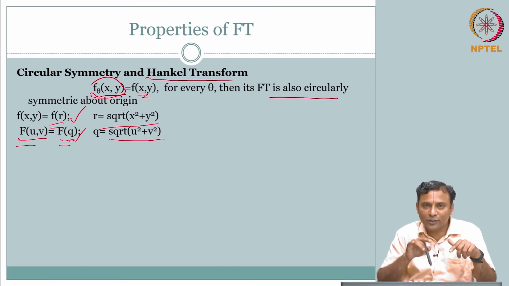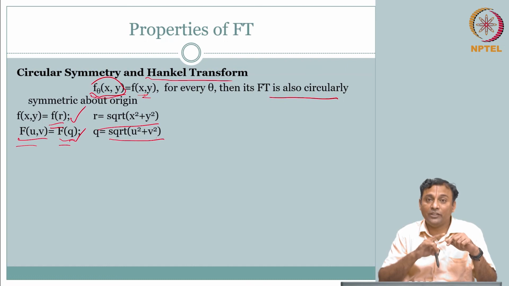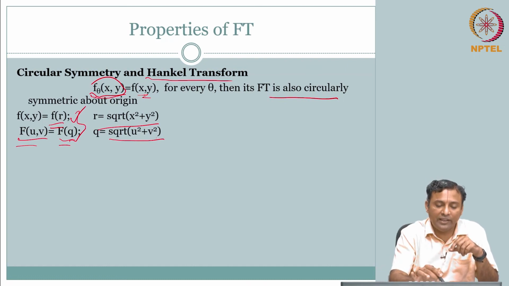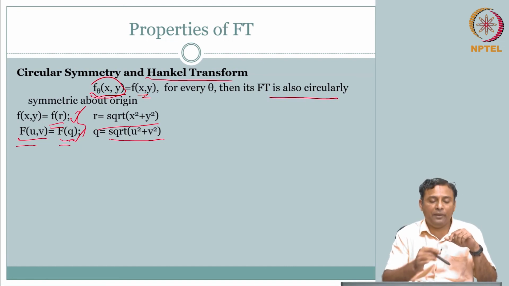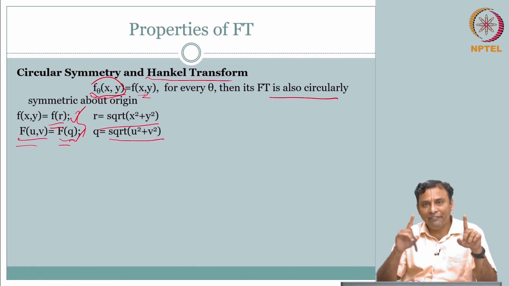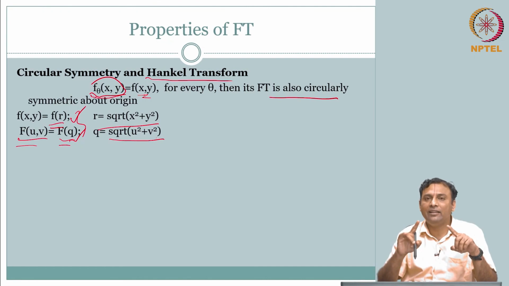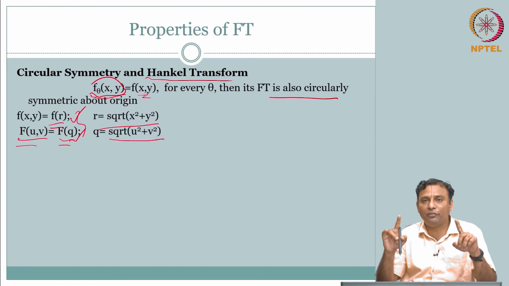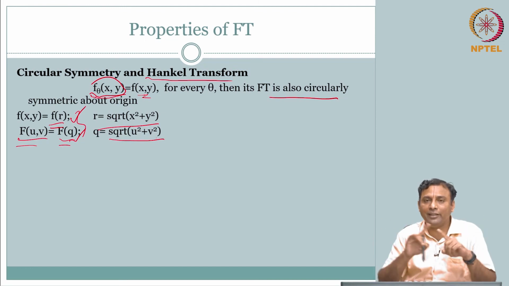But what is not said here, what is not taken for granted, what you should not get confused about, we have not really related f of r and capital F of q. We know the 2 dimensions are related, right, the 2 dimensions of f of x comma y and capital F of u comma v are related by Fourier transform.